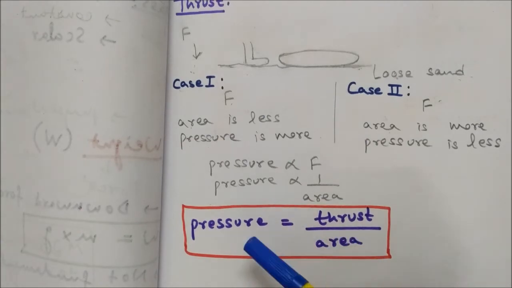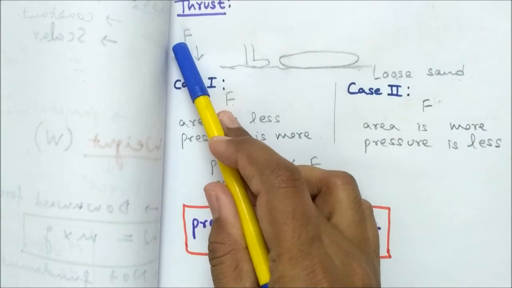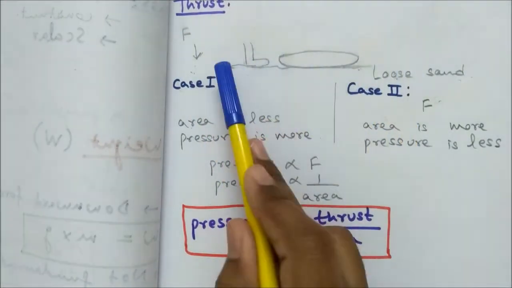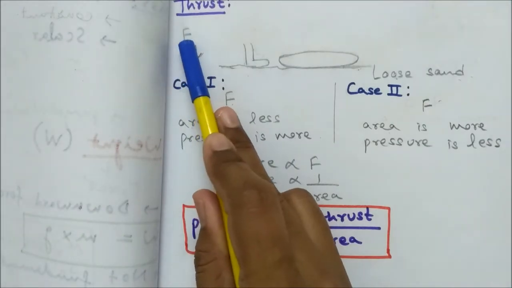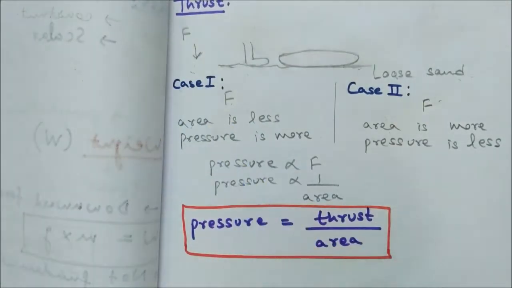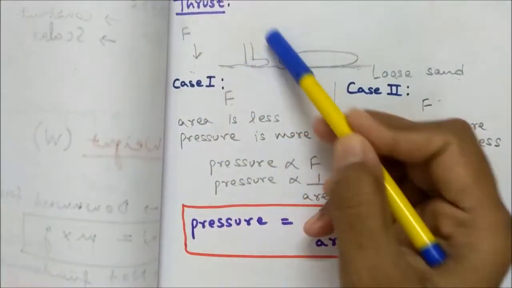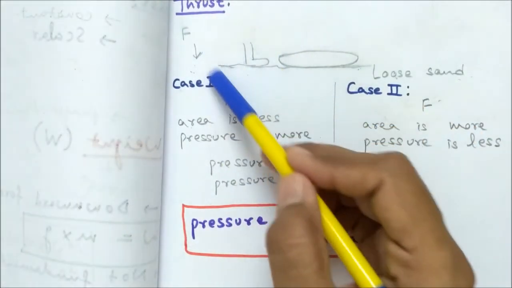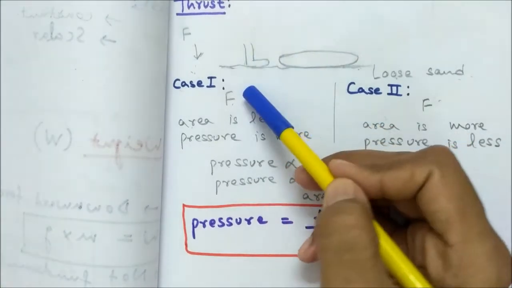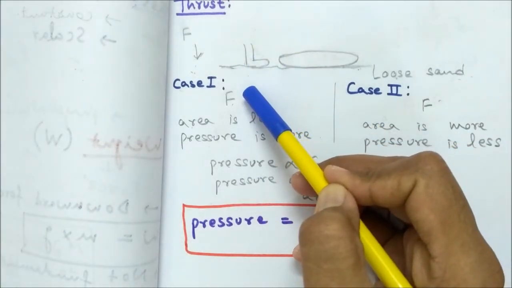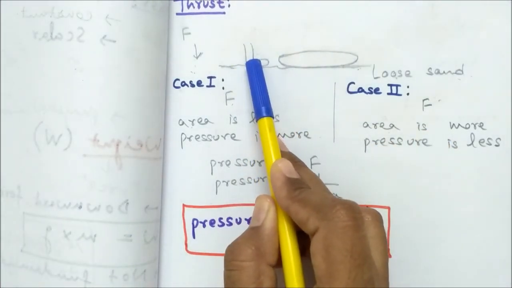Now the pressure here shows the effect of the force on this surface. For unit area, what is the effect of the force? That quantity is represented by pressure. Here the effect of this force F, the weight when the man was standing, created by his feet was higher.